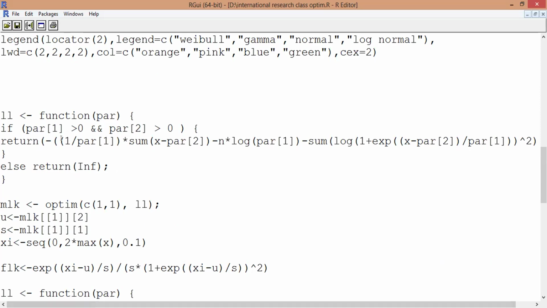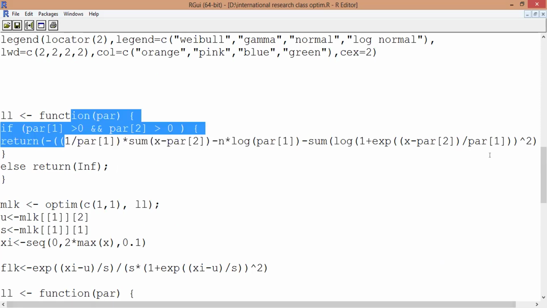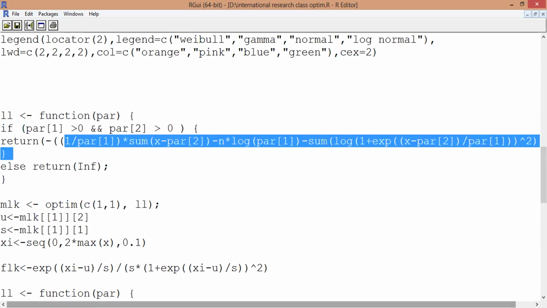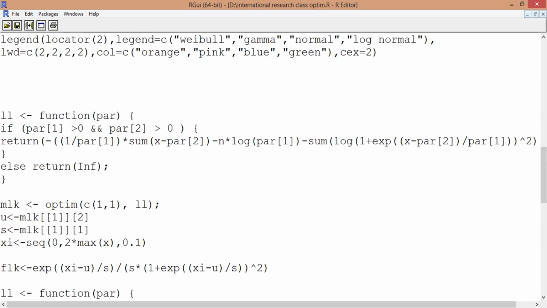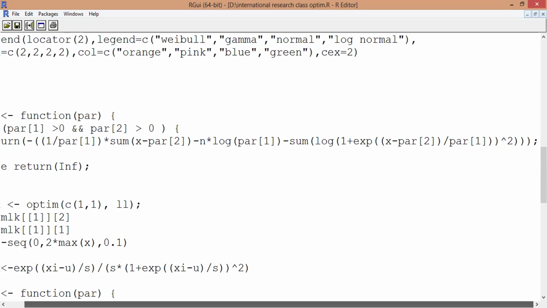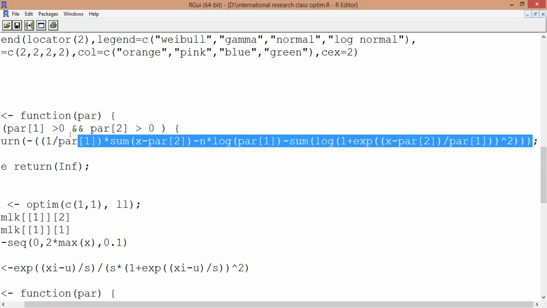This is the log likelihood, starting from here. The blue one is the log likelihood for the log logistic.